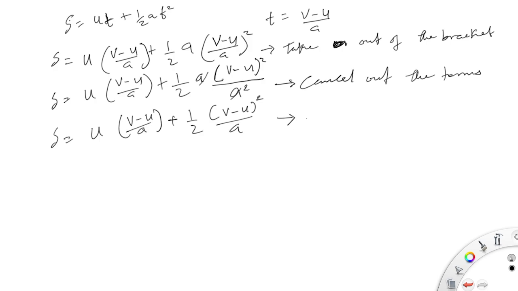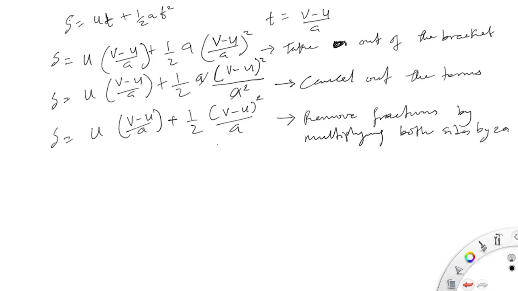Let's now remove fractions by multiplying both sides by 2a. Let's multiply both sides by 2a.